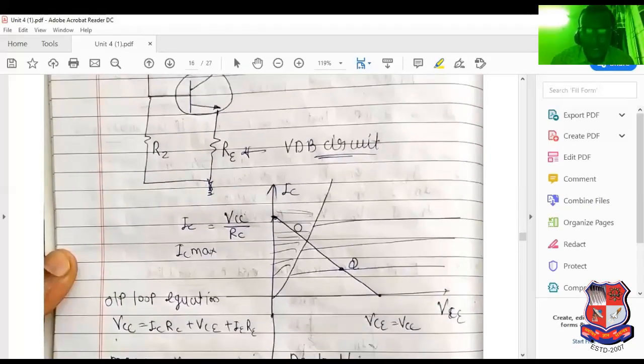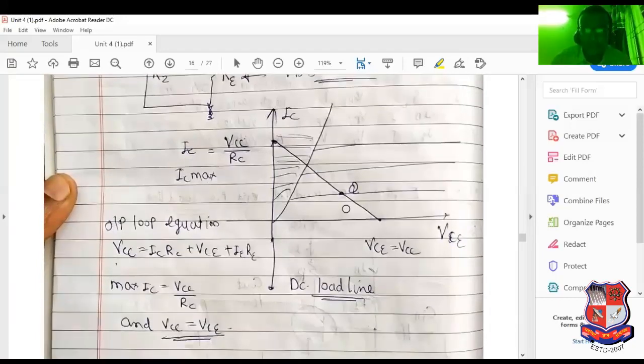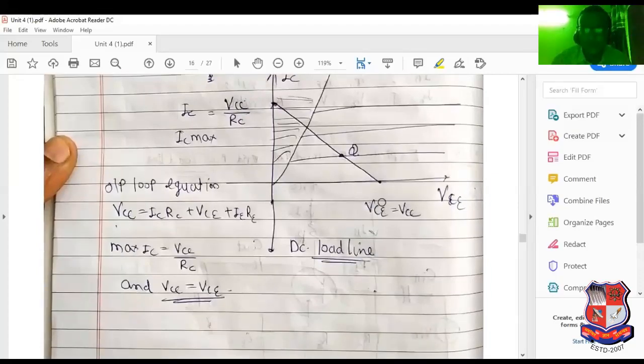Now if you sketch the DC load line, it is simply a concept of chapter number 2, which I already discussed in the class for the VVP Engineering College electrical branch students. Or you can refer to my previous lecture, where I also represented the DC load line. IC equal to VCC by RC and VCE equal to VCC.